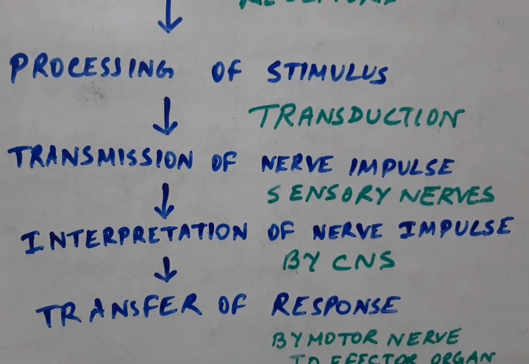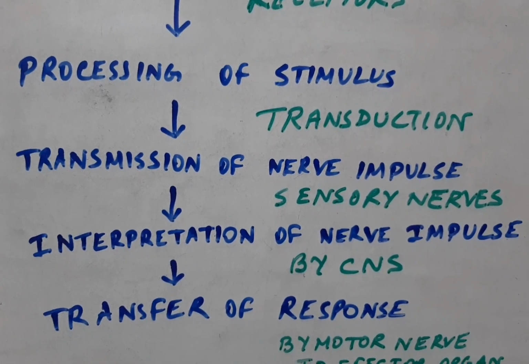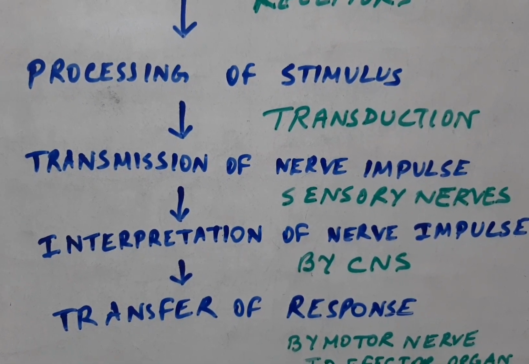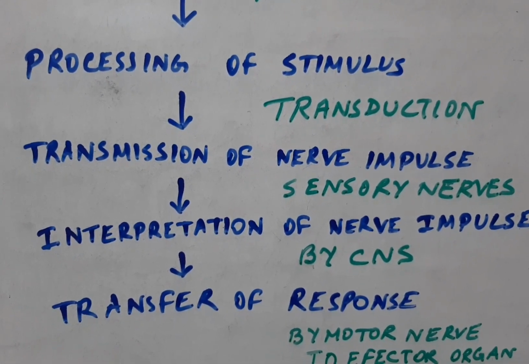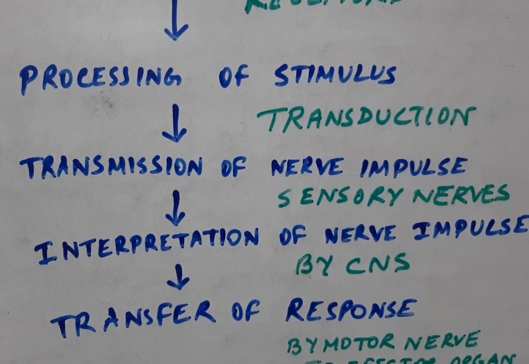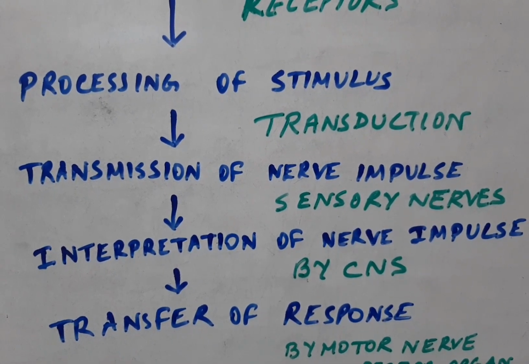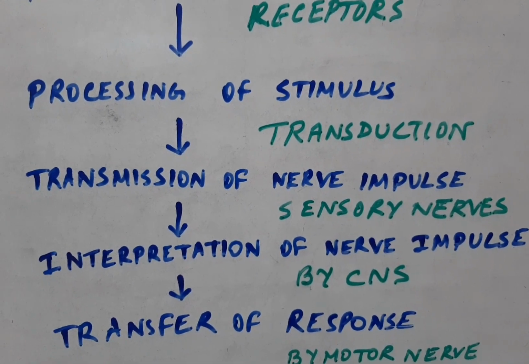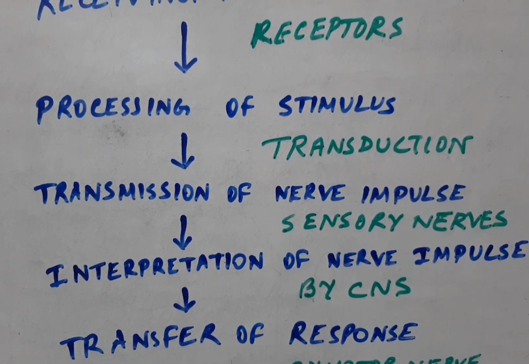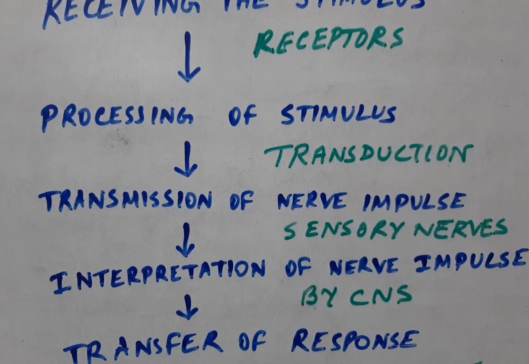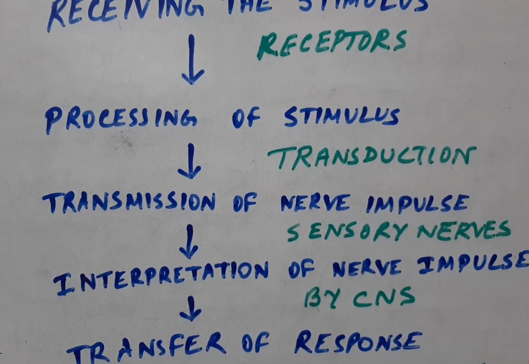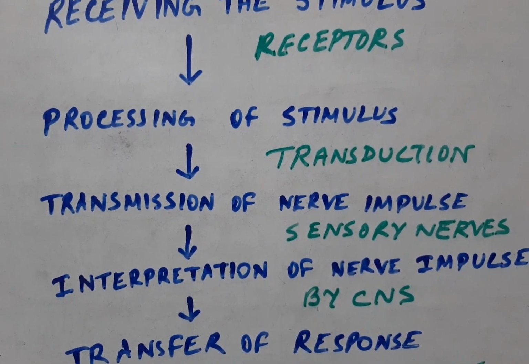Thereafter, after the processing of the stimulus, transmission of the nerve impulse takes place. The receptors transmit the electrical nerve impulse to the brain or the spinal cord by sensory nerves. This process is known as transmission of nerve impulse.